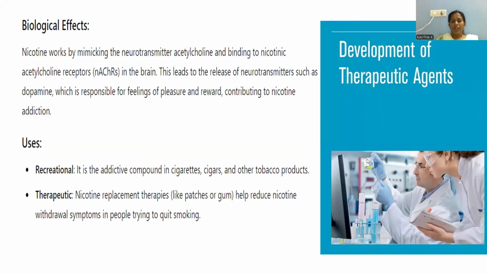Biological effects. What kind of effect can we notice in human organisms? Nicotine works by mimicking the neurotransmitter acetylcholine and binding to nicotinic acetylcholine receptors in the brain. So here a receptor site is involved. It is called the nicotinic acetylcholine receptor, nAChR. This is the receptor site where the neurotransmitter binds, so that dopamine is secreted.